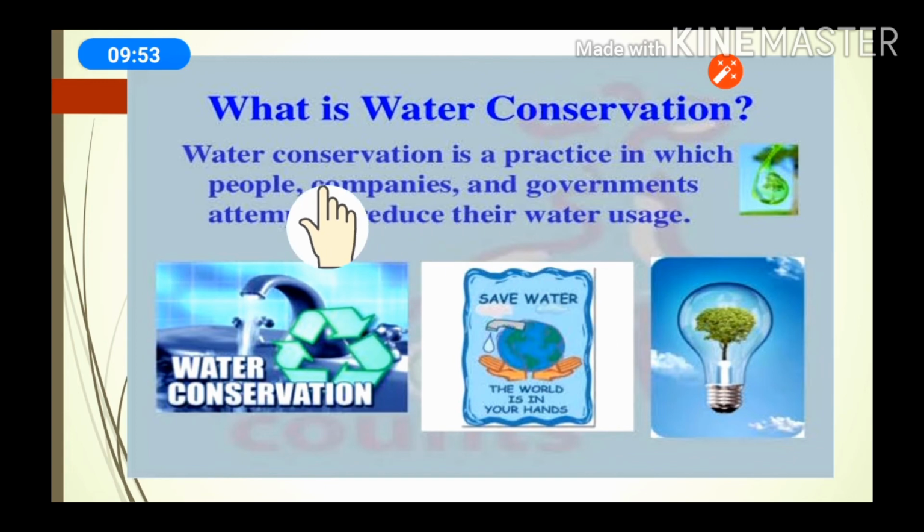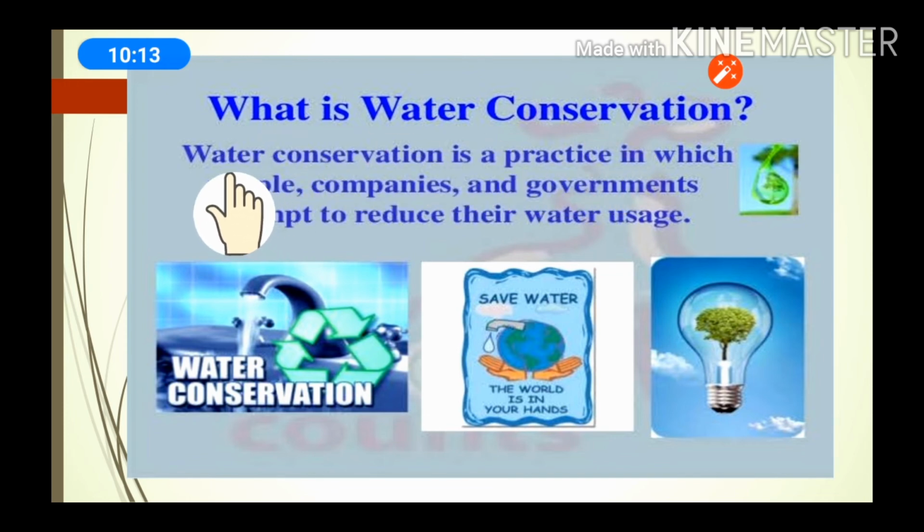Now we will discuss the next topic, water conservation. Means if water continuously gets depleted and there is continuous scarcity of water, we need to save water. This saving of water is called water conservation.